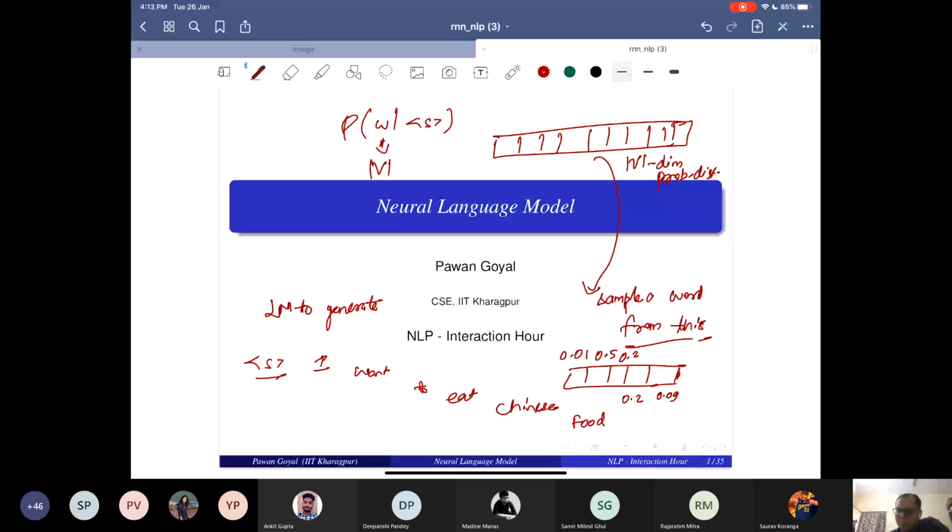There are 5 words with these probabilities, and I want to sample a word. How would I do that?